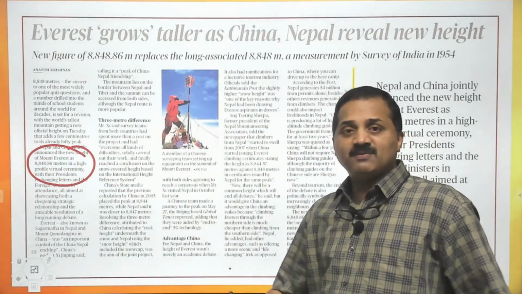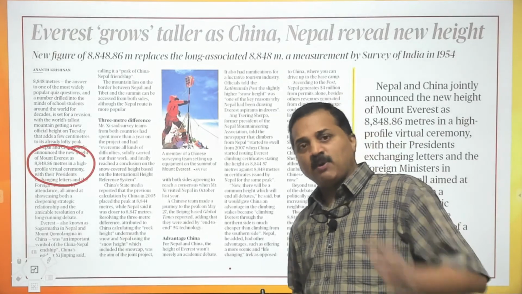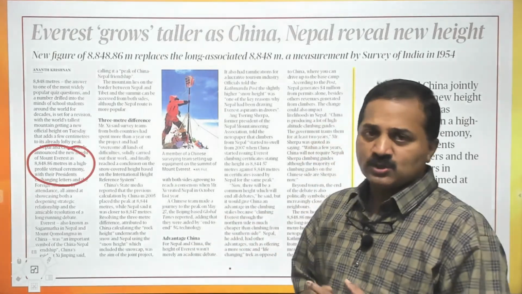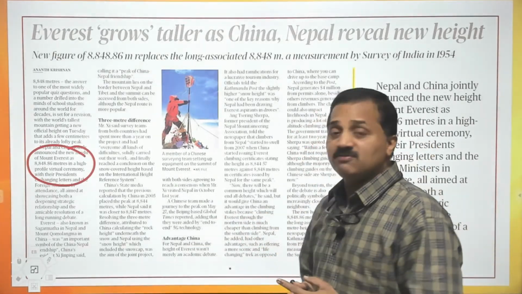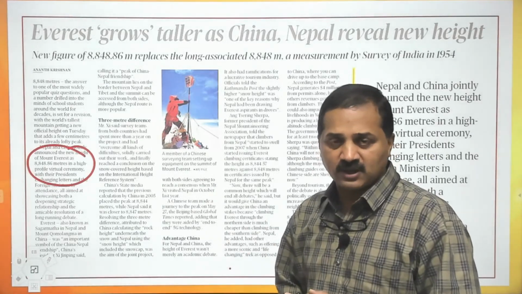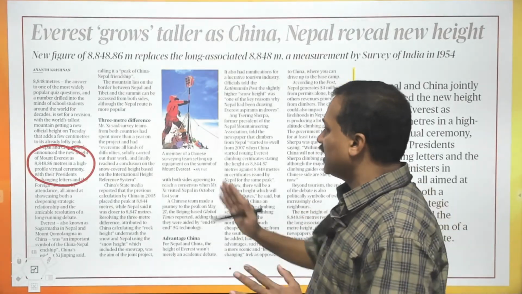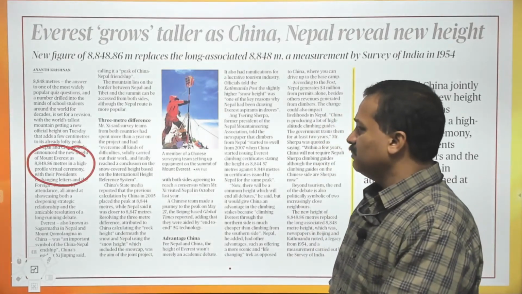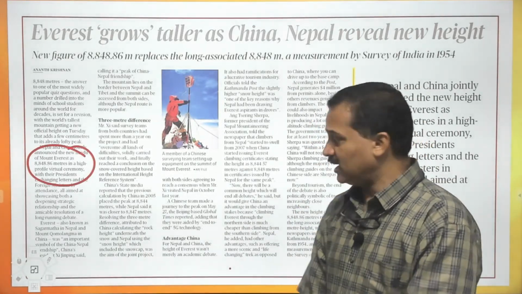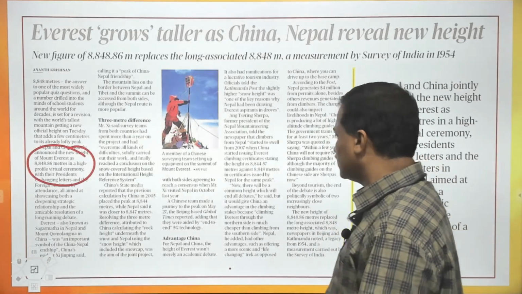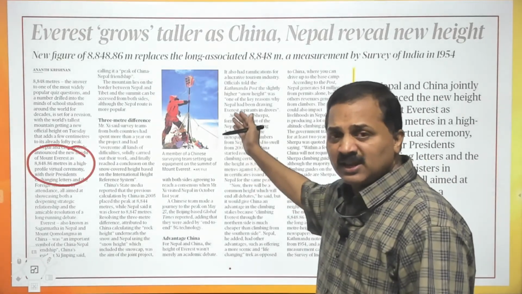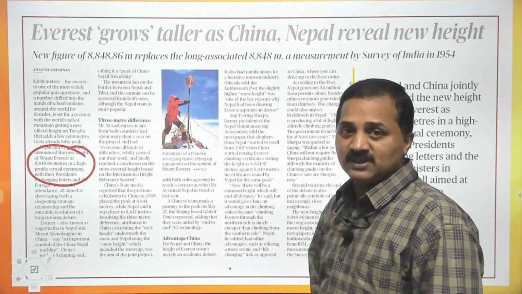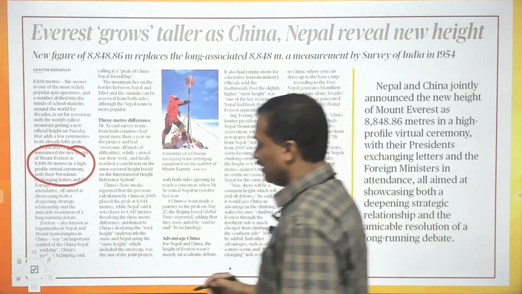Mount Everest can be climbed from the Nepalese side or from the Chinese side. So, they went for a joint evaluation of the height of Mount Everest, and finally it is calculated as 8,848.86 meters above sea level. Very, very important. This has been a reason for disputes between the two countries, but now they have jointly resolved.